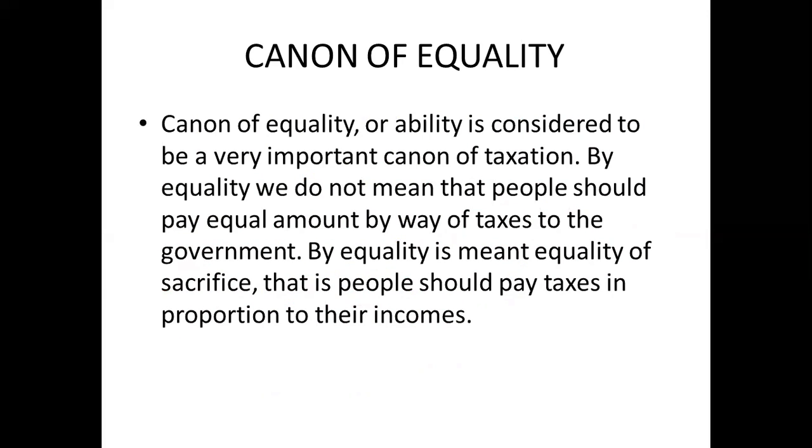Let's begin with the first one, which is known as canon of equality, canon of equity, and even canon of ability. So what does it say? According to this canon, every person should pay the tax according to their ability. By equality, don't get confused that everyone is required to pay the equal amount of taxation. It doesn't state that. It simply says that a person should pay the tax according to the capacity that they have. For example, a person who is earning more is in a better position to pay more taxes than the person who is earning less.